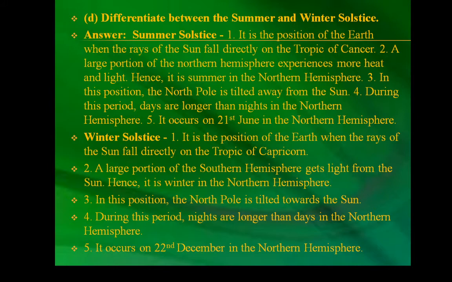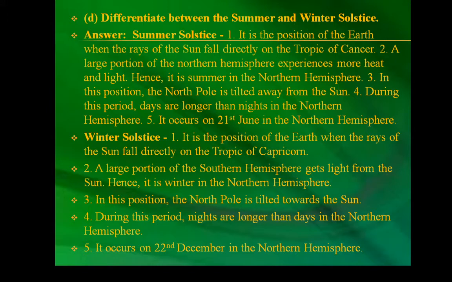D. Differentiate between the summer and the winter solstice. Answer: summer solstice. First, it is the position of the earth when the rays of the sun fall directly on the Tropic of Cancer. Second, a large portion of the northern hemisphere experiences more heat and light, hence it is summer in the northern hemisphere. Third, in this position, the north pole is tilted towards the sun.